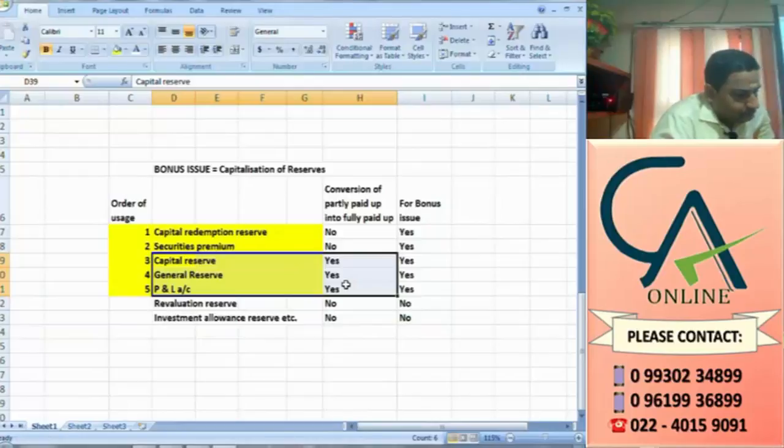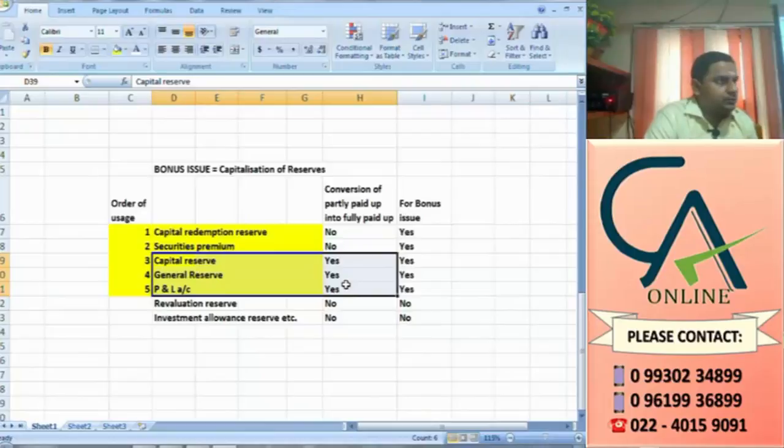Then the next point. Bonus issue shall be made out of free reserves built out of genuine profits or share premium collected in cash only. So shares were issued for cash. What is the journal entry when shares are issued? Issue of share: Bank account debit to equity share capital.